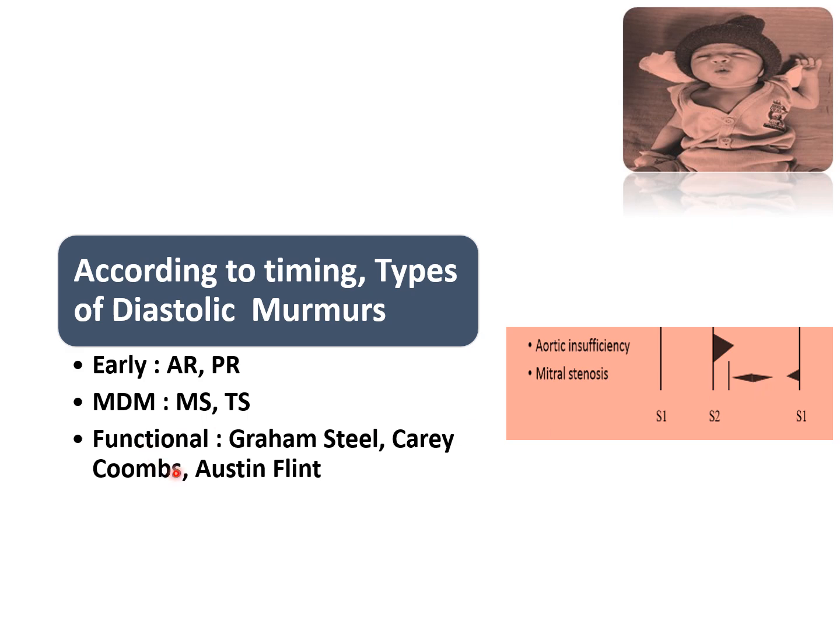Functional murmur, Graham Steell murmur, Carey Coombs murmur, Austin Flint murmur as seen in the aortic regurgitation can be there. So this is the early diastolic murmur due to AR and PR.